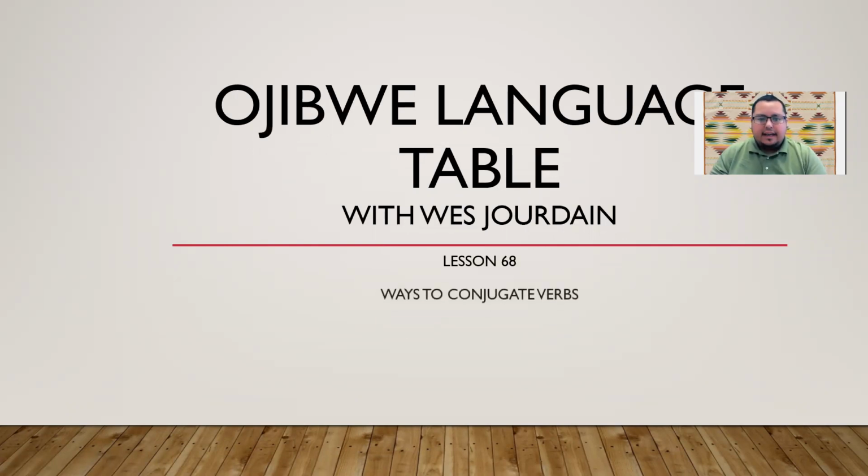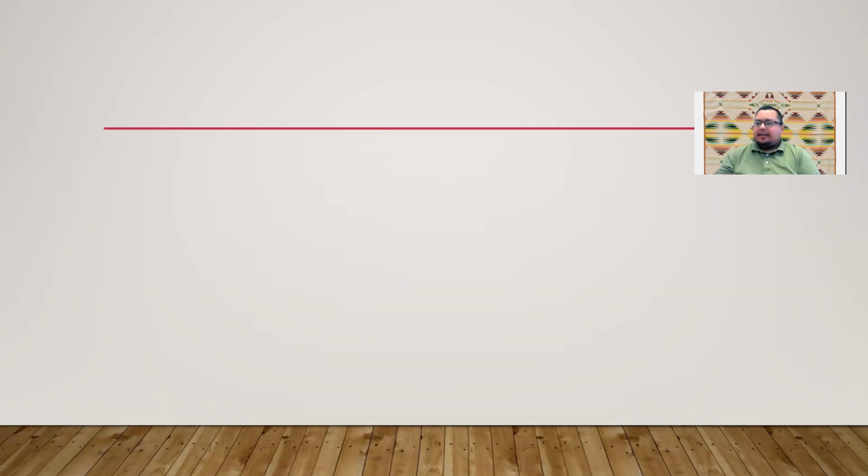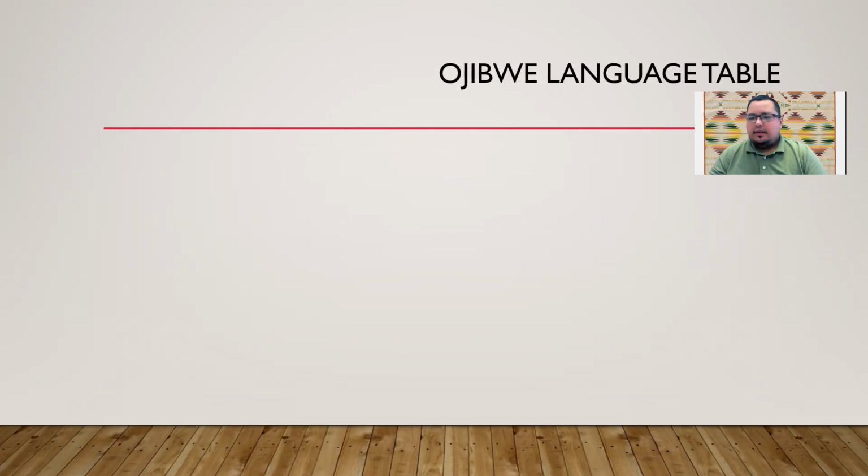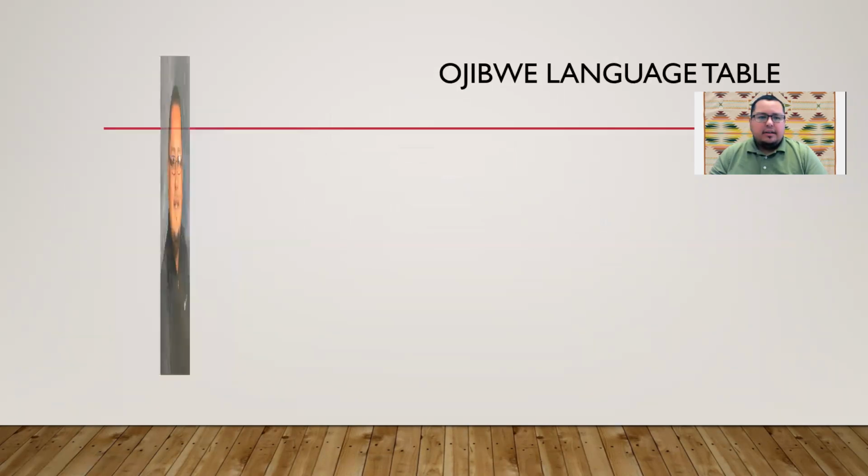Lesson number 68, ways to conjugate verbs. And I know we talked about this in the past. This one's going to be part one today, conjugating verbs with vowel endings. And we're going to take a look at how to do that today.